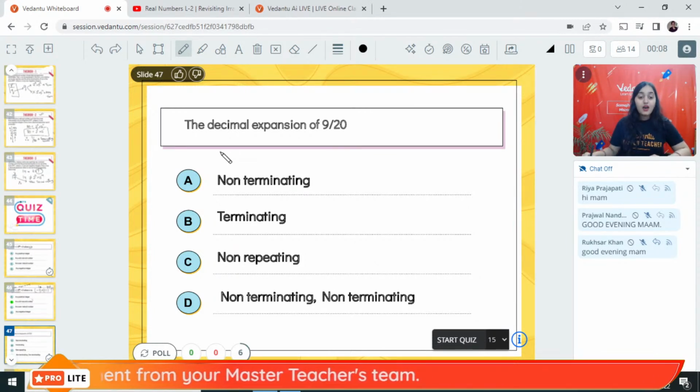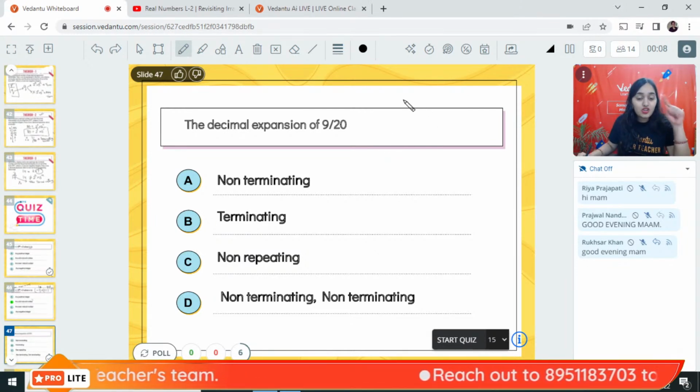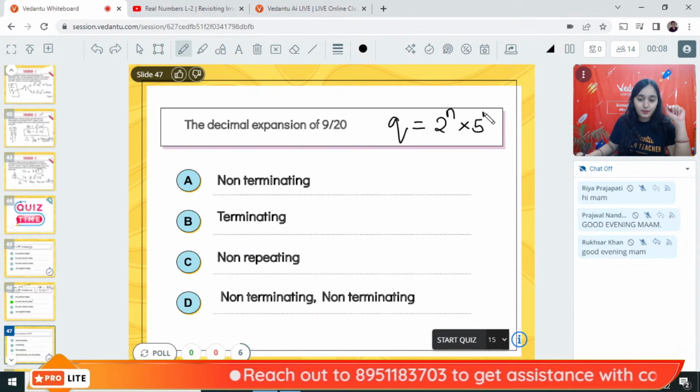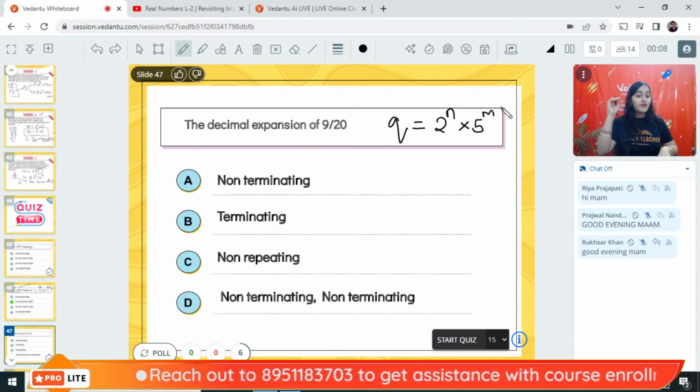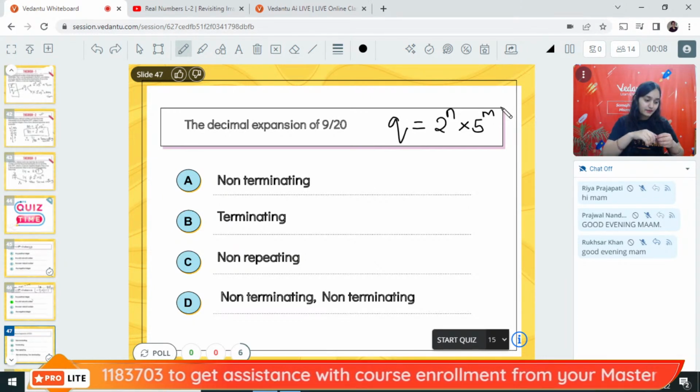Okay, Michelle. Now, the decimal expansion of 9 upon 20 will be dash. Very simple question. What is the shortcut trick? q should be equal to 2 to the power n into 5 to the power m. That is your shortcut trick. If the trick is true, it is terminating. If not, it is non-terminating.